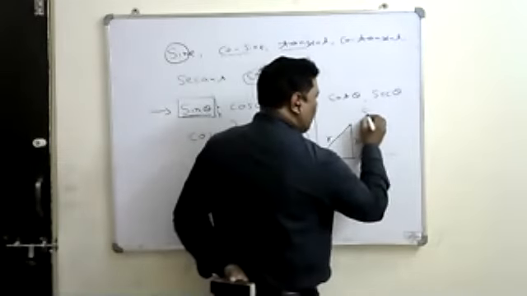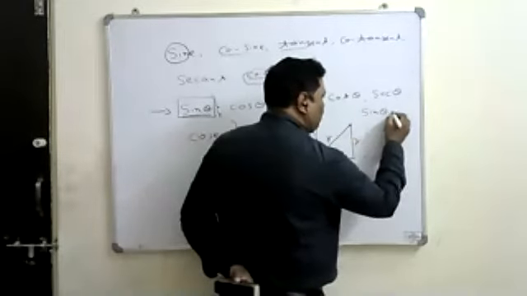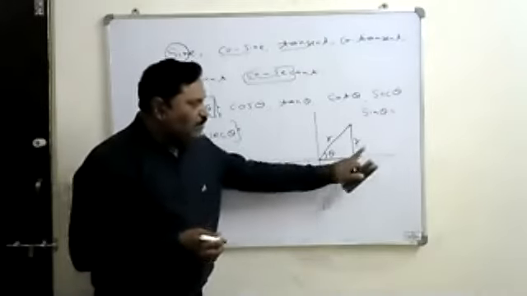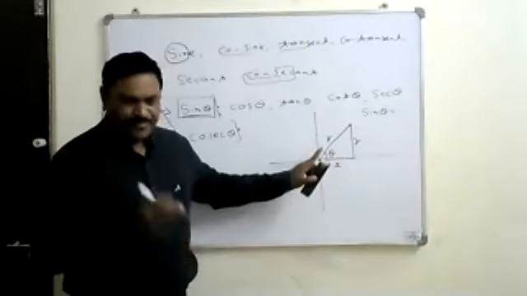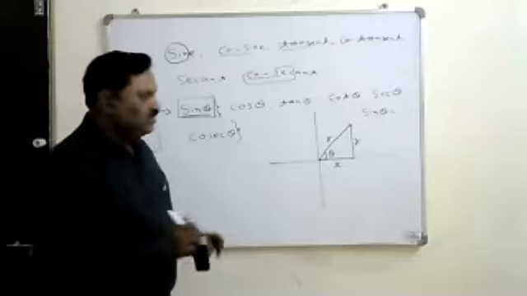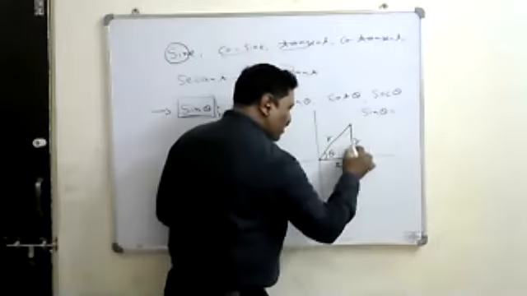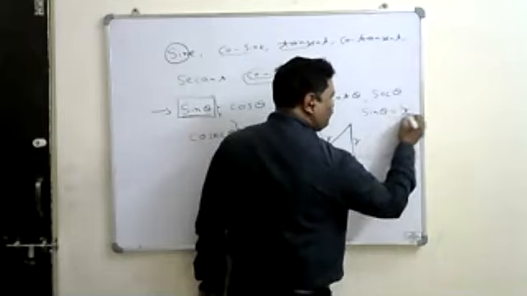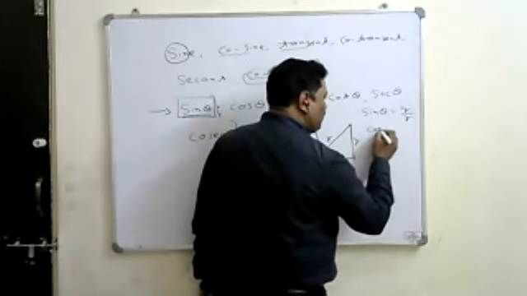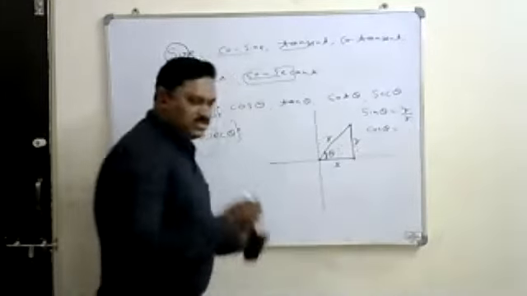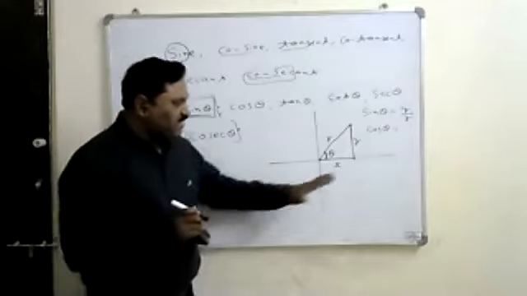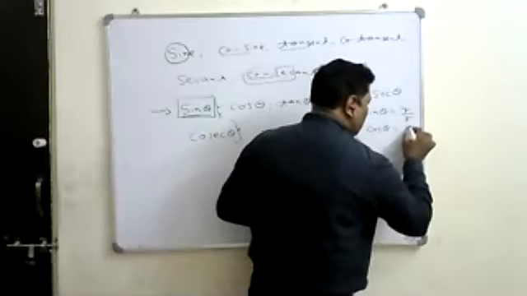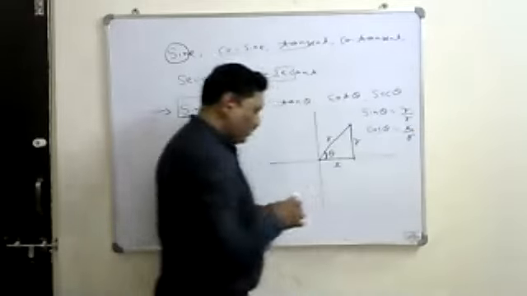sine theta is defined as opposite by hypotenuse, the side opposite to the angle theta upon the hypotenuse, that is y by r. And cos theta is defined as adjacent side by hypotenuse, that is x by r.